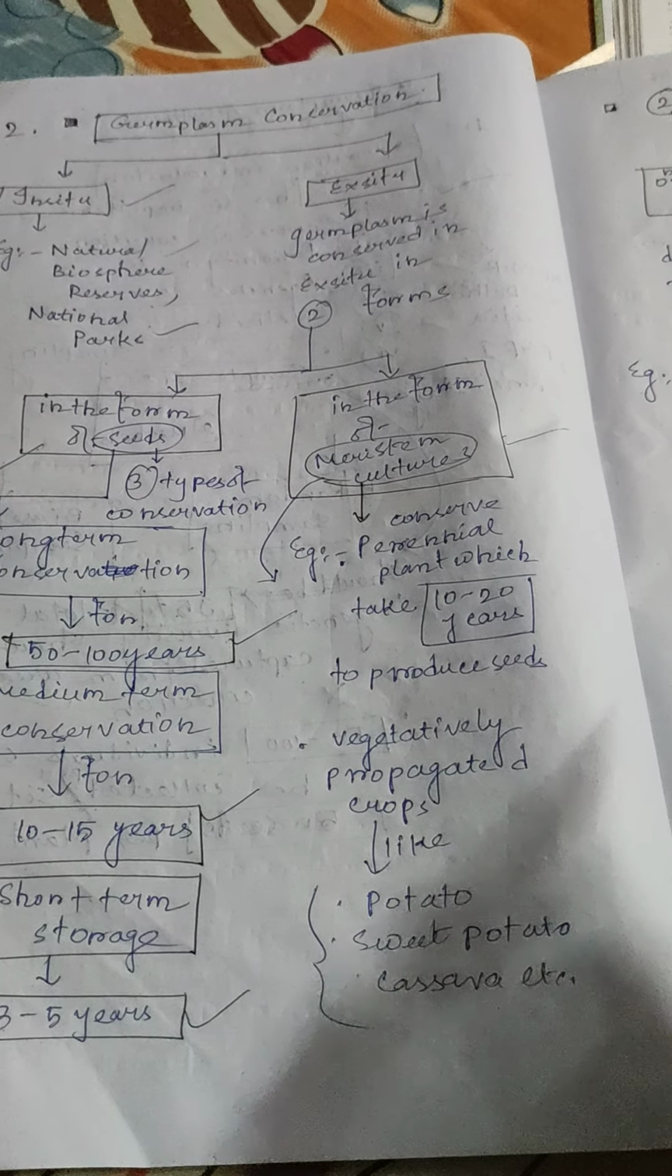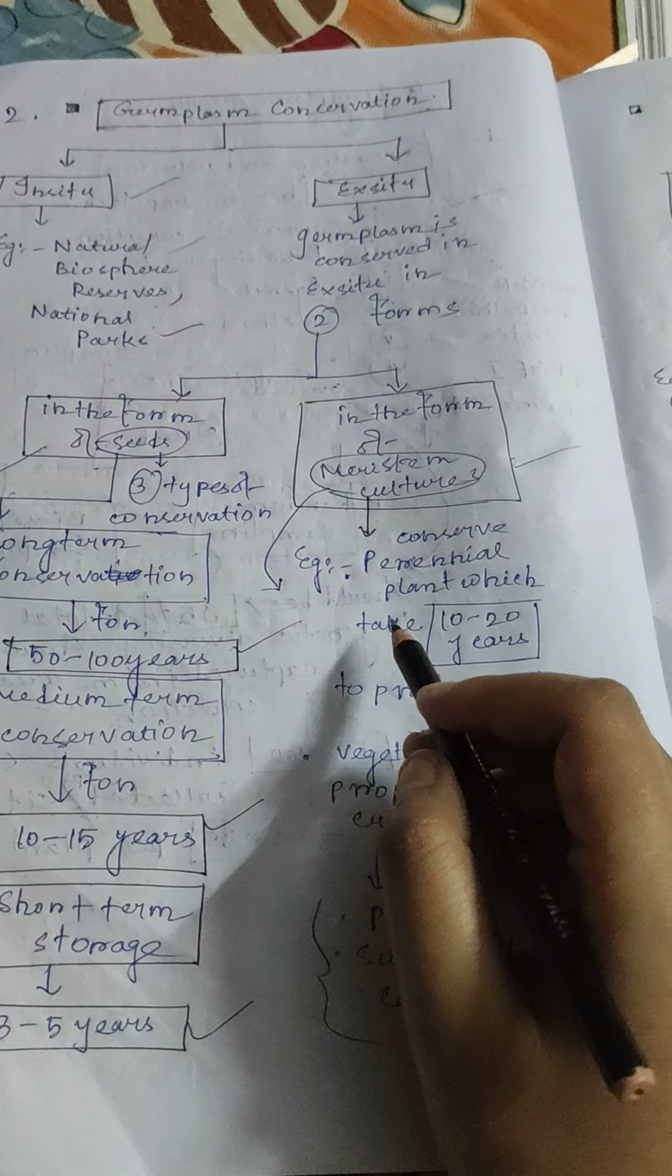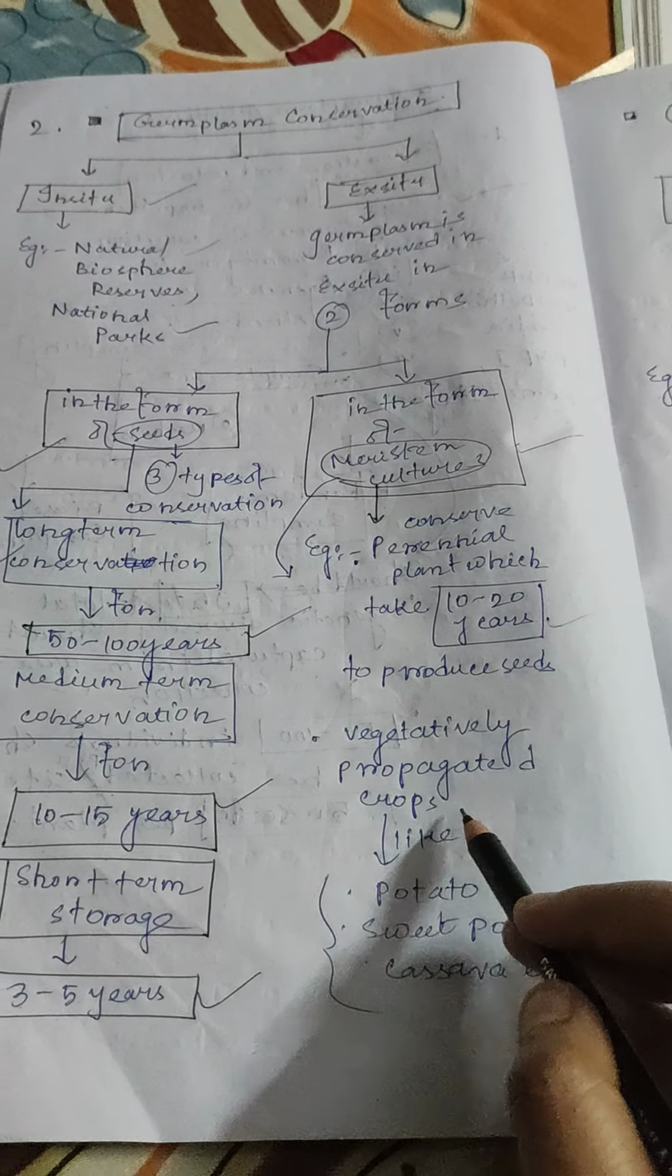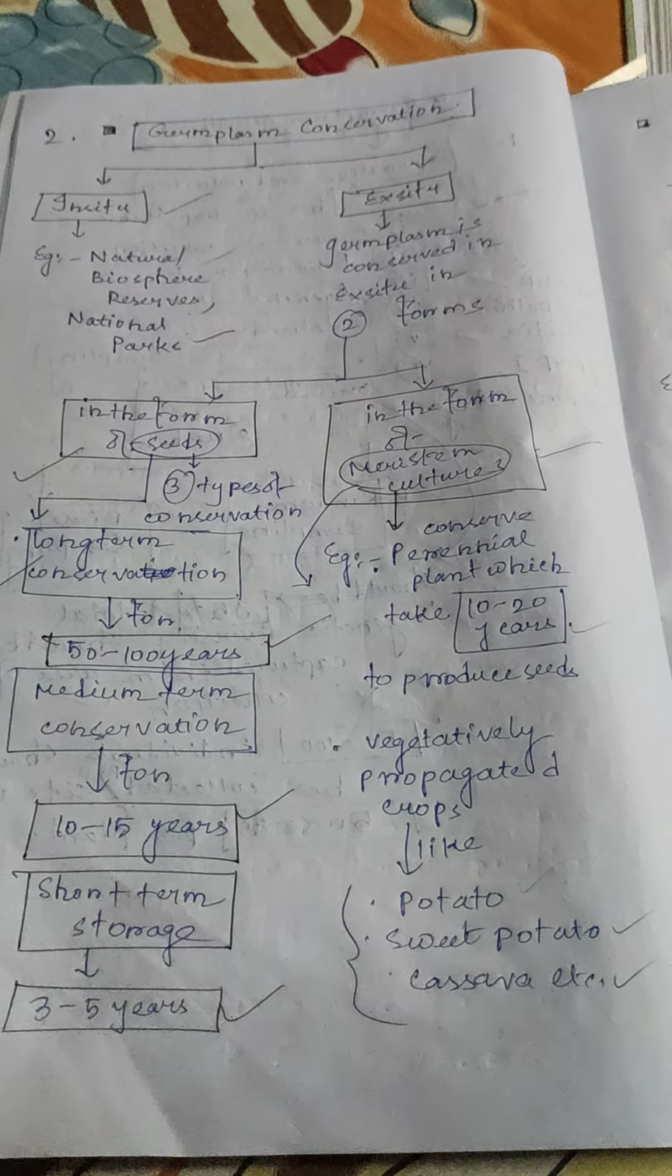And in the form of meristem cultures, conserve perennial plants which take 10 to 20 years to produce seeds, and vegetatively propagated species like potato, sweet potato, and cassava.